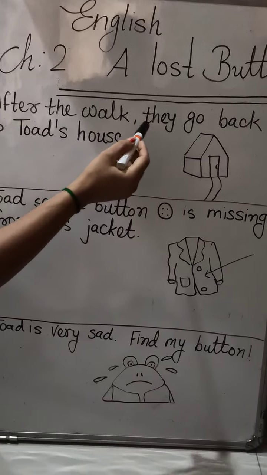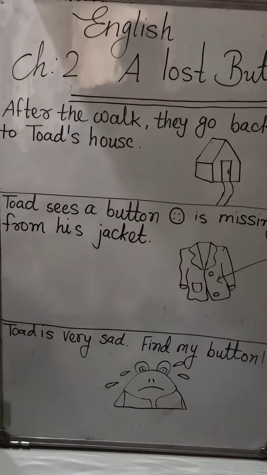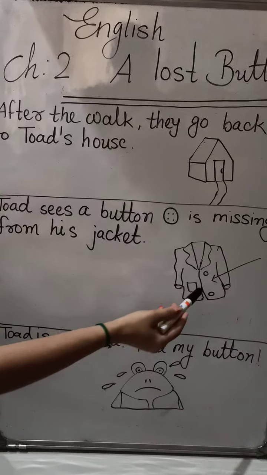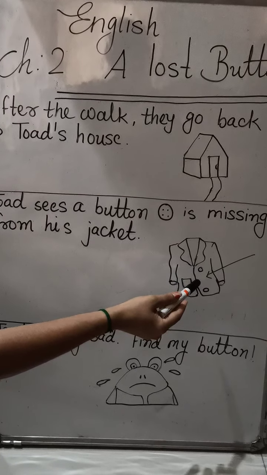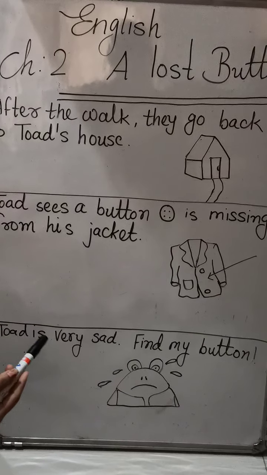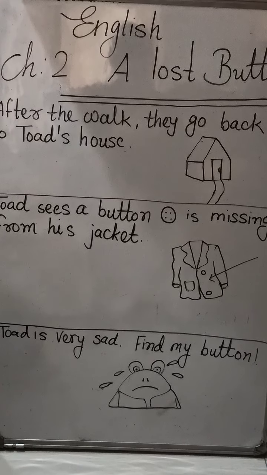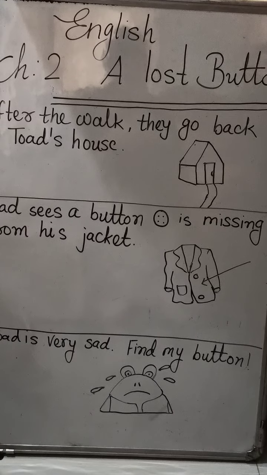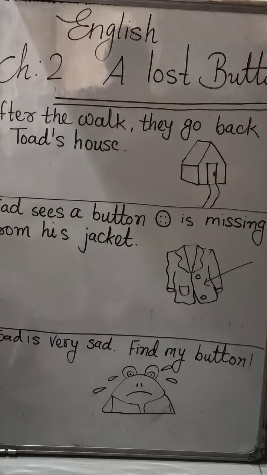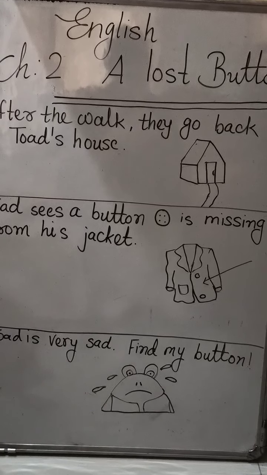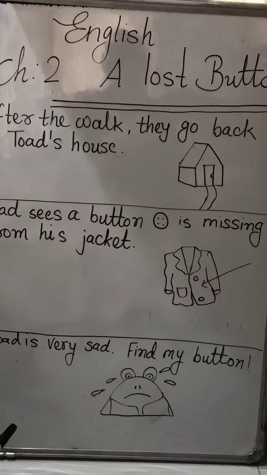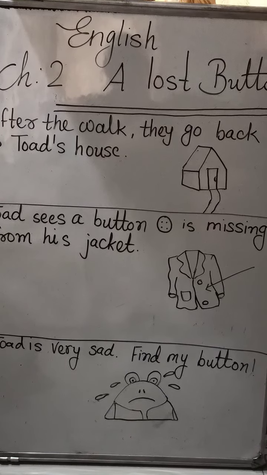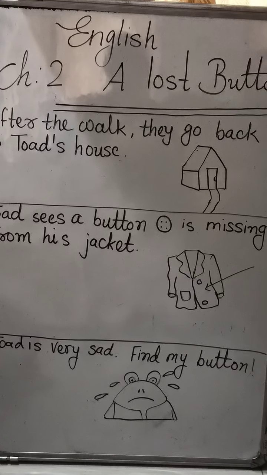After the walk, they go back to Toad's house. Toad sees a button is missing from his jacket. You can see here, one button is missing. "Oh dear," said Toad. "Not only do my feet hurt, but I have also lost one of the buttons on my jacket." So he feels very sad. He said, find my button. "Don't worry," said Frog. "We will go back to all the places where we walked. We will find your button soon."